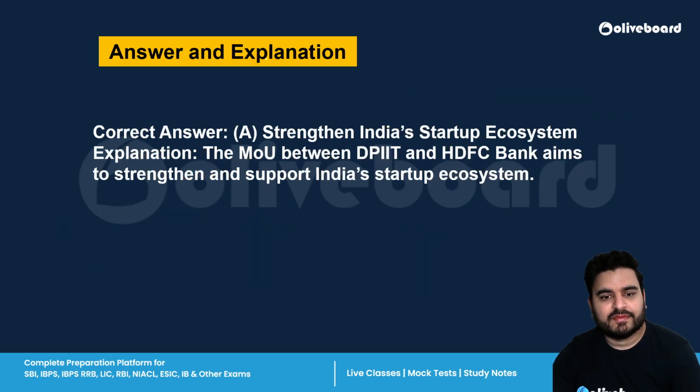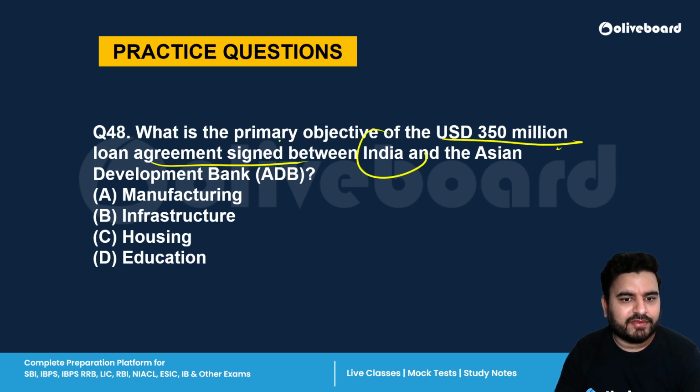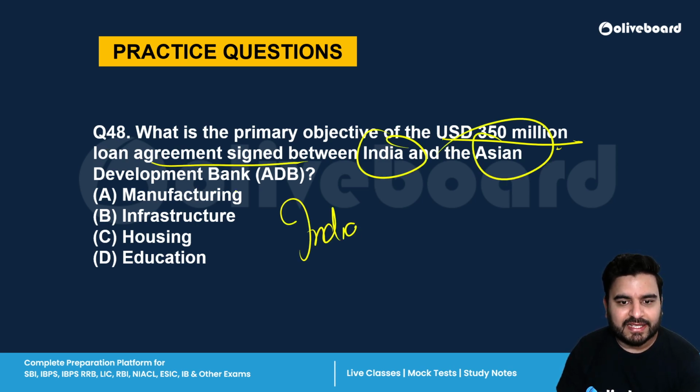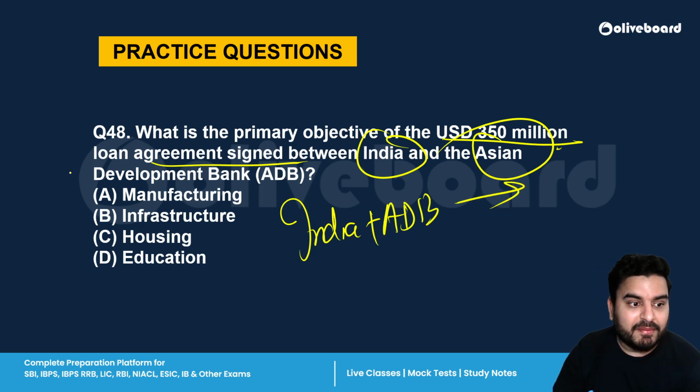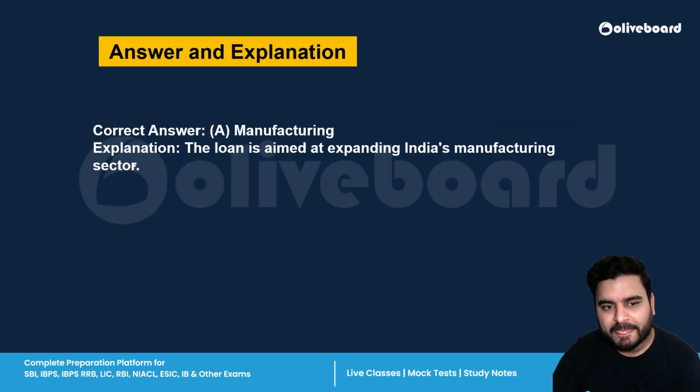Okay. Chalo. Next is what is the primary objective of US $350 million loan signed between India and Asian Development Bank? So recently, India and Asian Development Bank has signed a $350 million loan for the manufacturing sector. MSME, do you remember? Manufacturing sector. Okay. A is the correct answer.